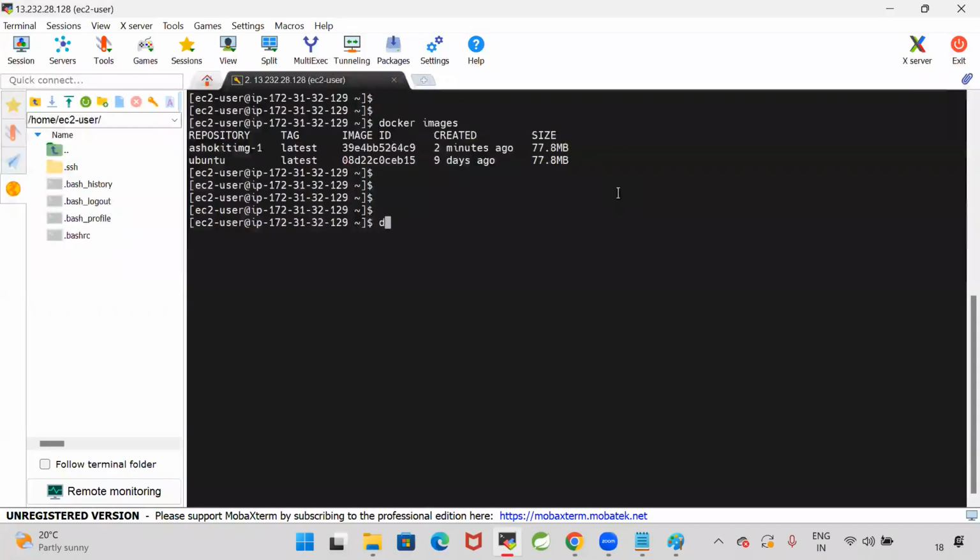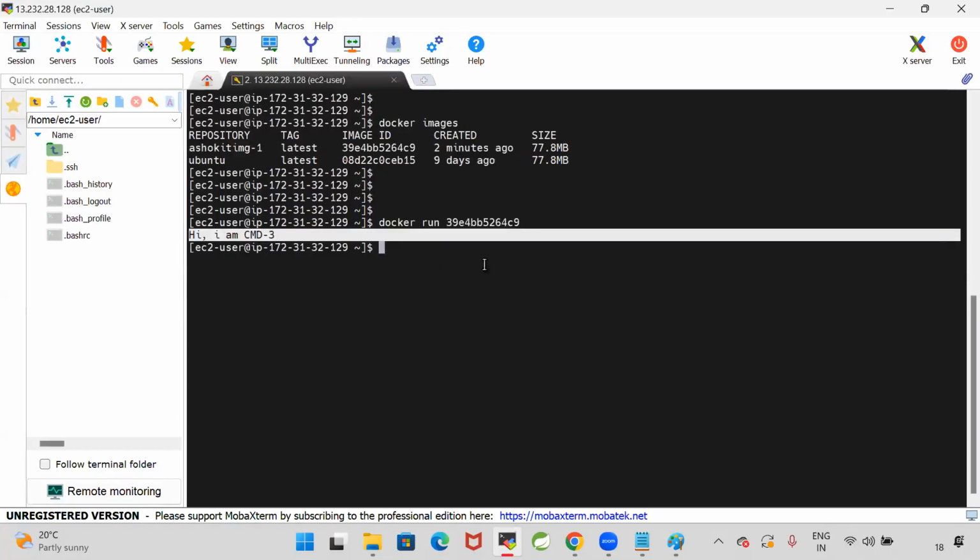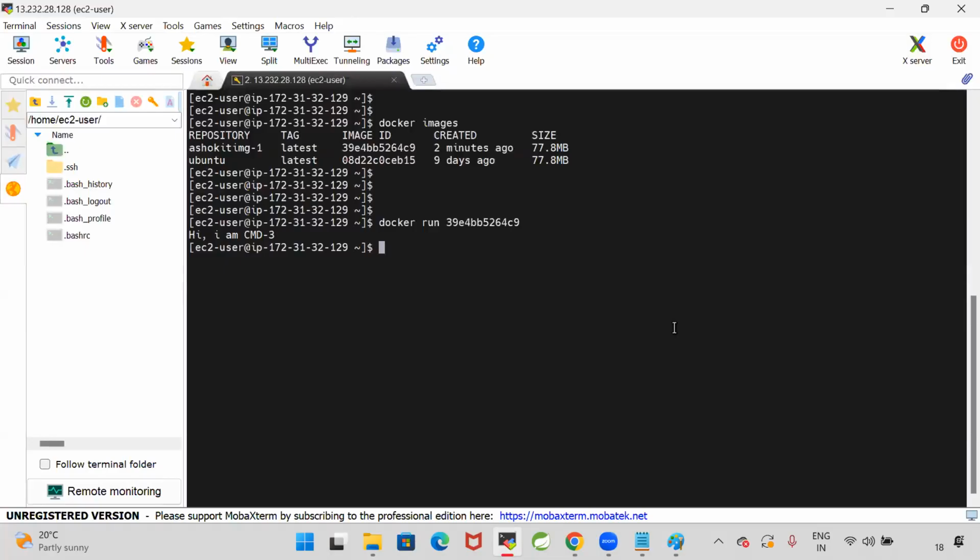Now let us run the AshokIT image. docker run, and this is my image ID. When I execute docker run with the image ID, which CMD is executed? Is it executing all the CMDs or only the last one? It executed only the last one. Are you clear with my point?